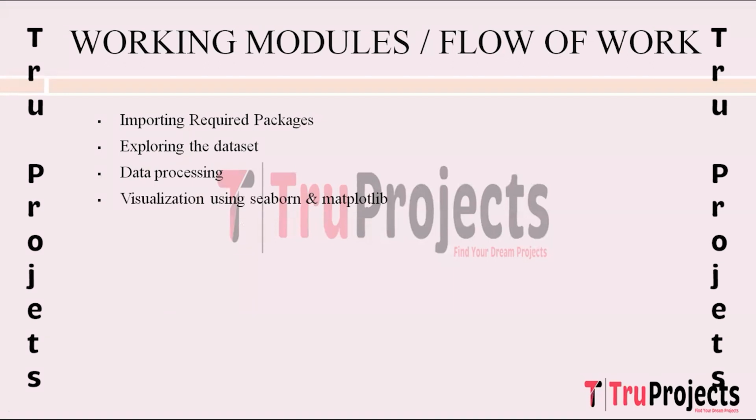The next step is visualization using Seaborn and Matplotlib. So here, utilizing Seaborn and Matplotlib, the project visually represents the dataset. This step aids in gaining insights into data distributions, patterns, and potential correlations, providing a clearer understanding of the dataset's characteristics. The next step is label encoding using label encoder. In this step, to prepare the data for machine learning models, categorical features are encoded using the label encoder. This transformation converts categorical data into numerical format, ensuring compatibility with various machine learning models.